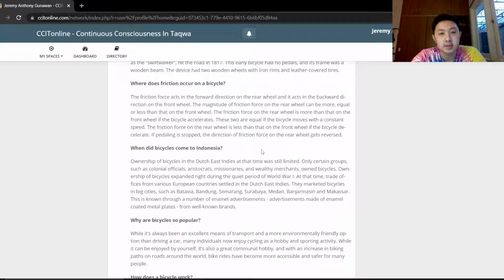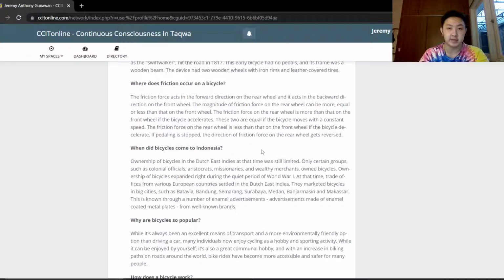Now the next question is, when did bicycles come to Indonesia? The ownership of bicycles in the Dutch East Indies at that time was still limited. Only certain groups, such as colonial officials, aristocrats, missionaries, and wealthy merchants, owned bicycles.